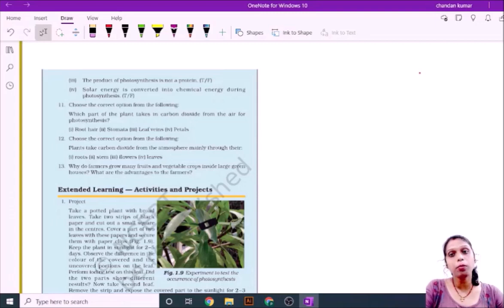After that, farmers get a large quantity of fruits and vegetables from the plants. That's why they make greenhouses, and it benefits the farmer.